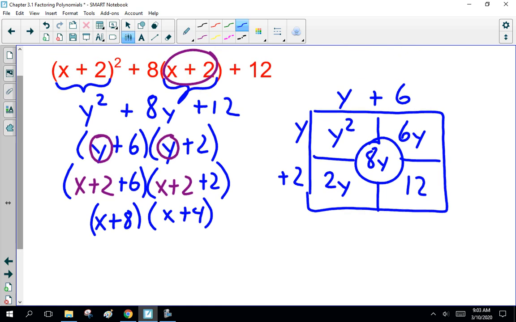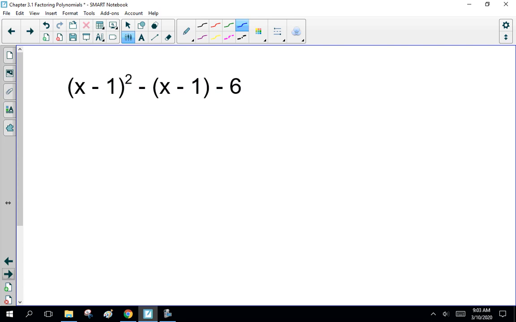Now, a couple of steps there, but I think it's a lot easier to factor something nasty doing it this cheating shortcut than to FOIL all that out, add it together, combine like terms, and then factor the product. All right? So as I said, cheating shortcut. If you want to do it, great. If not, do it the long way. I don't care.